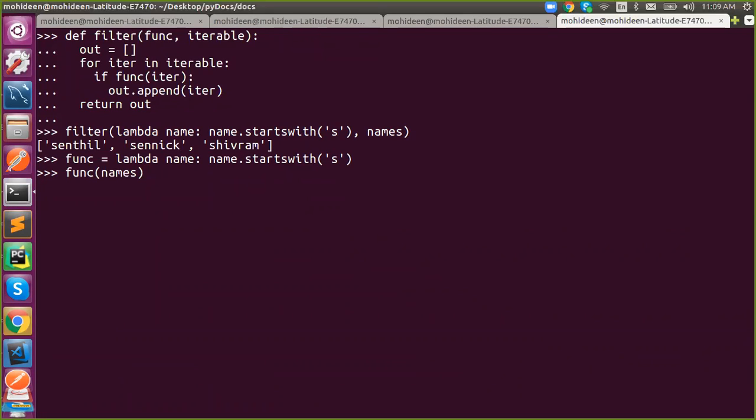Any guesses? We all know names is a list. I'm passing my complete list into the function. So this is my function, and this is our names. What will happen? Just assume what the error or result will be.